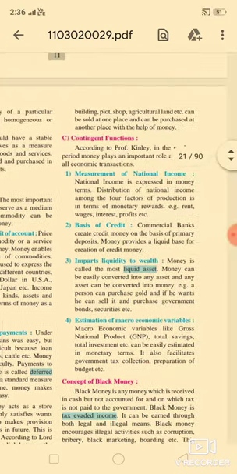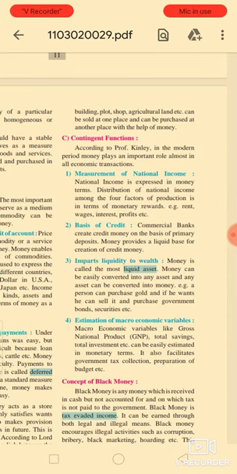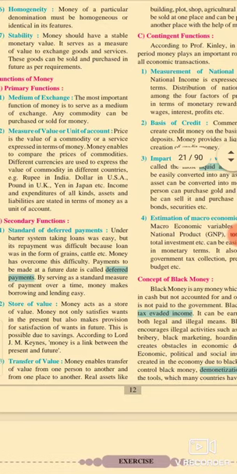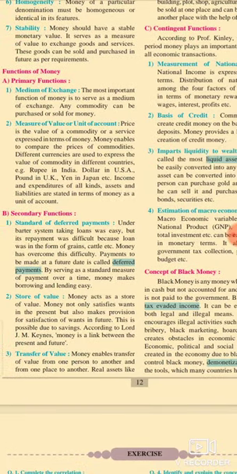Real assets like buildings, shops, agricultural plots and lands can be sold at one place and purchased at another place with the help of money. Anybody can sell a building, plot or agricultural land in one place and purchase another at a different place with the help of money. So money plays an important role in the transfer of value. Easy transferability of money, store of value and standard of deferred payments are all secondary functions of money.